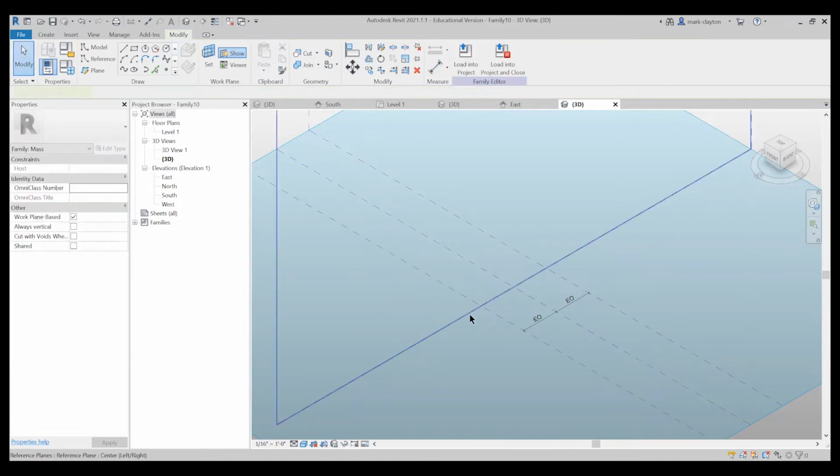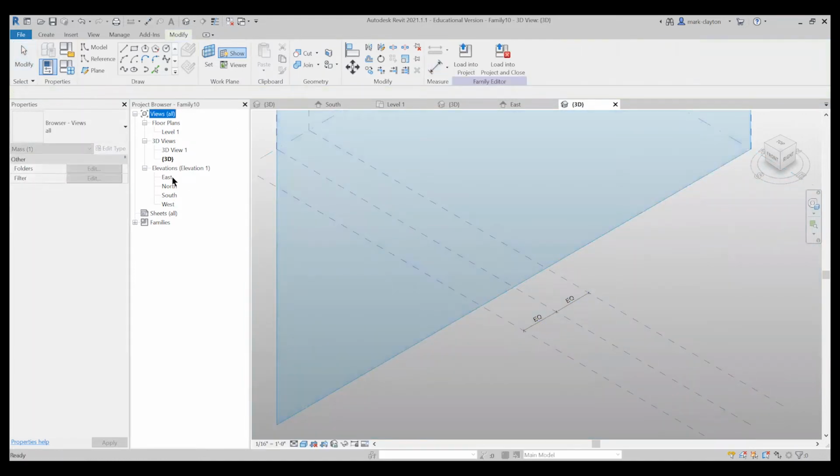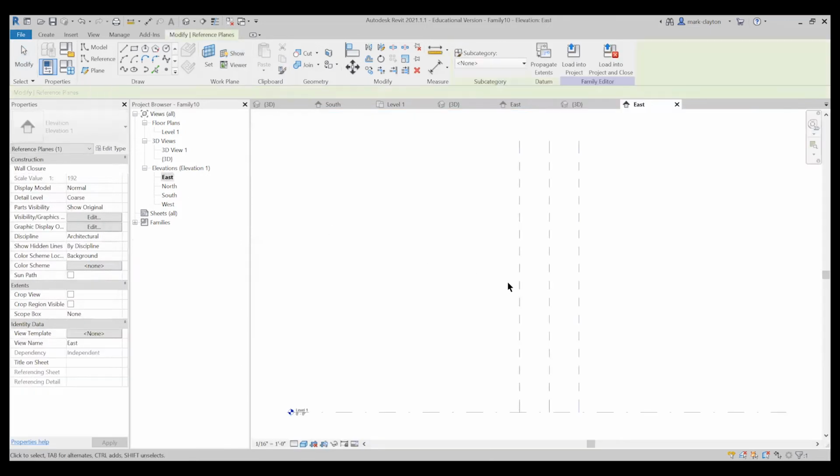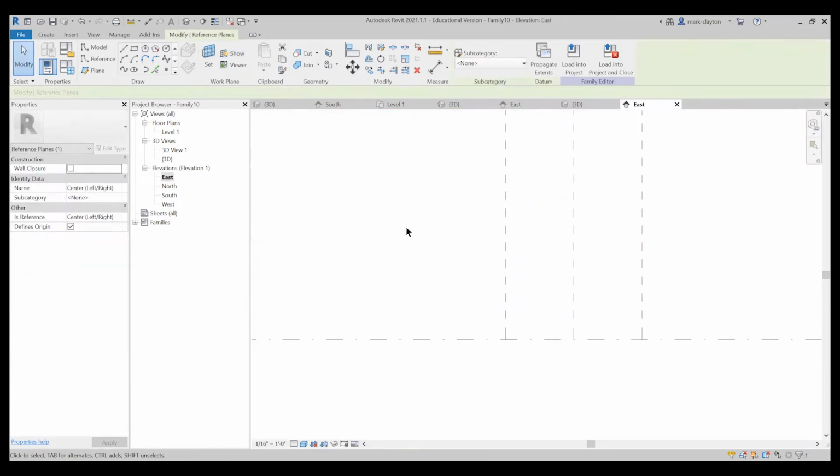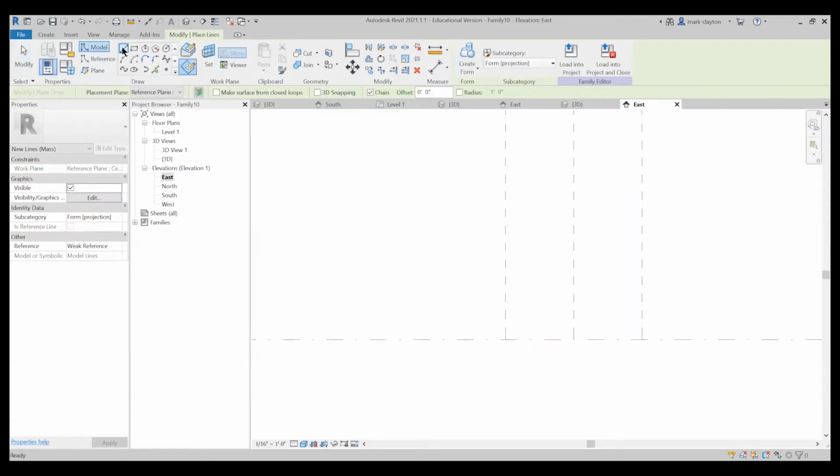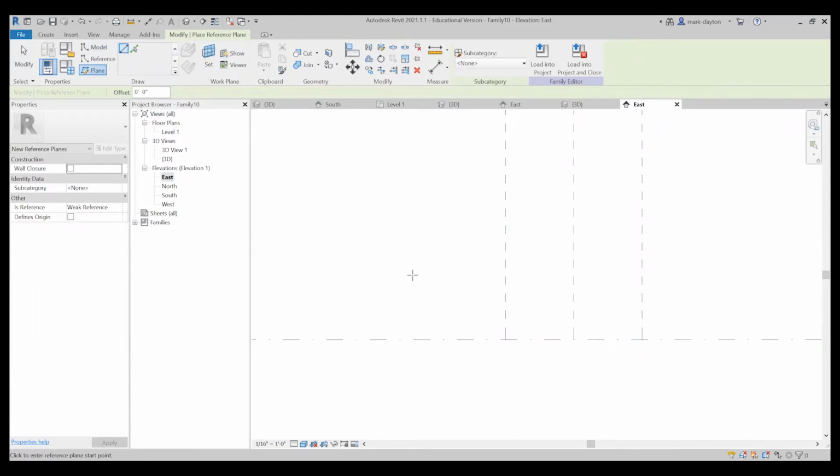Doesn't matter that much, but easier for me. And I'm going to go to my east view so I can draw this gable shape. I'm going to draw a gable shape on this east view.